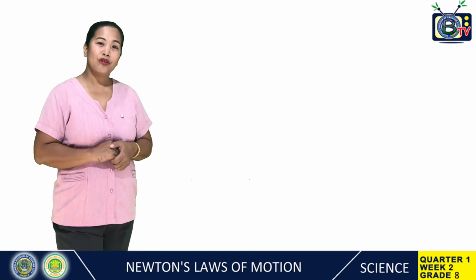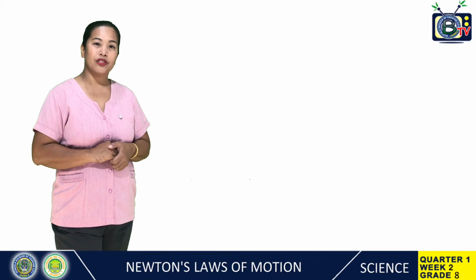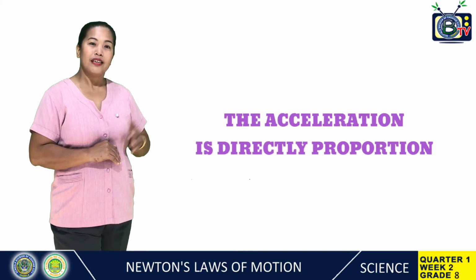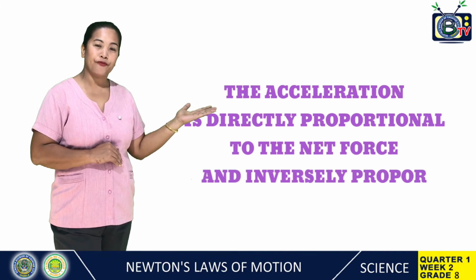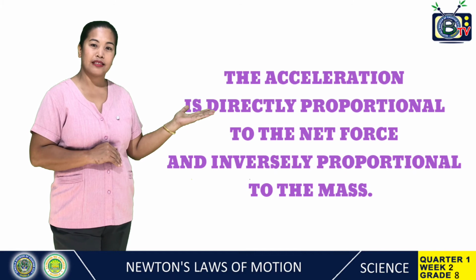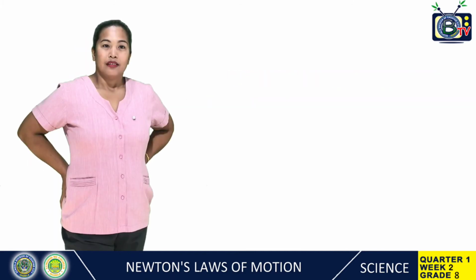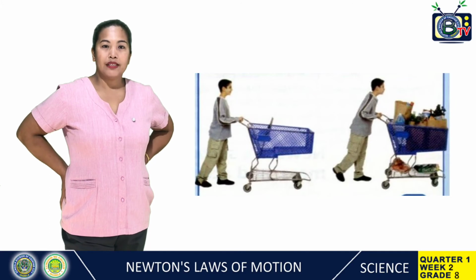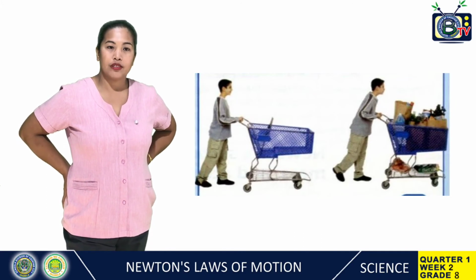The second law of motion, or the law of acceleration, states that the acceleration is directly proportional to the net force and inversely proportional to the mass. Take a look at this picture. Compare the acceleration of the shopping cart for different loads.